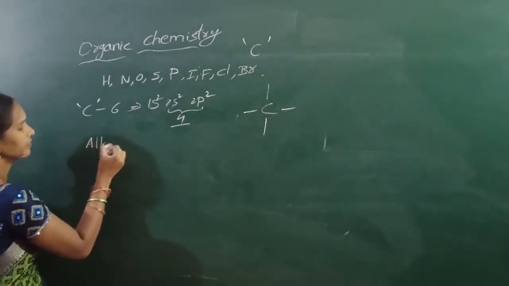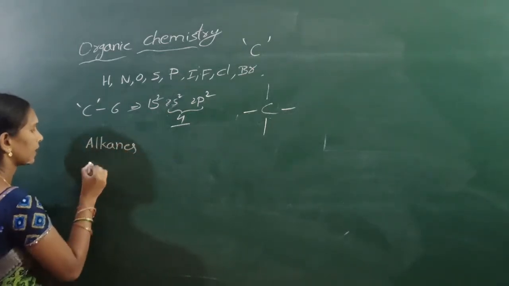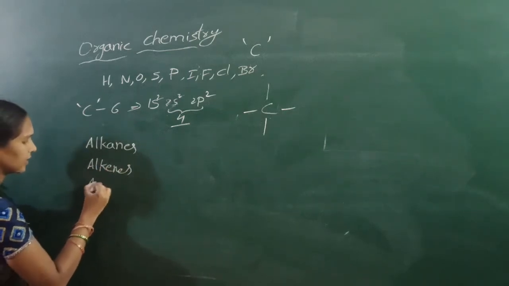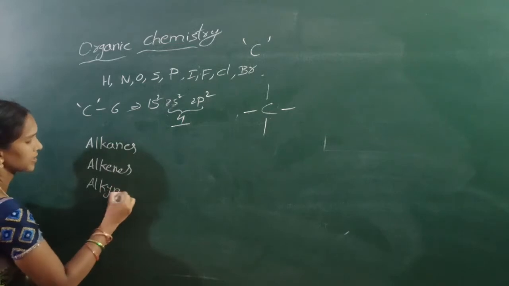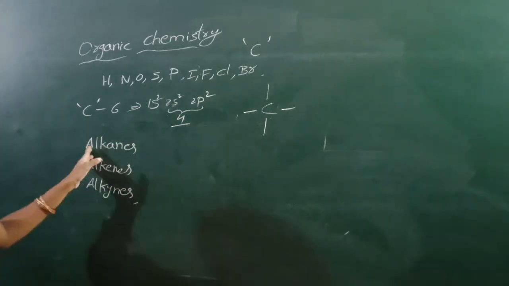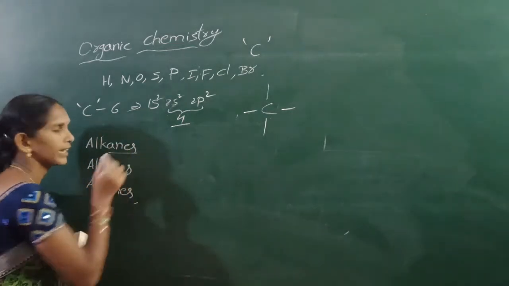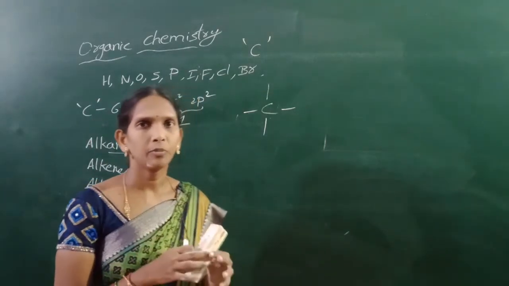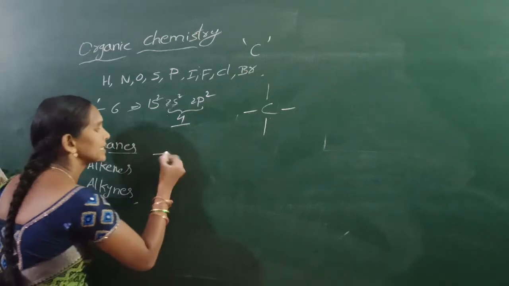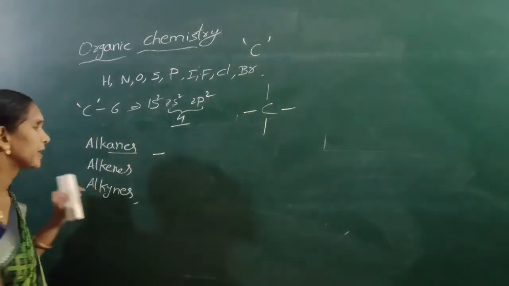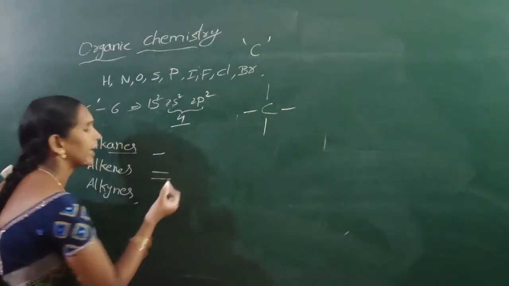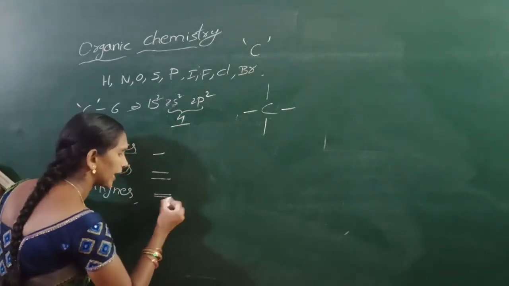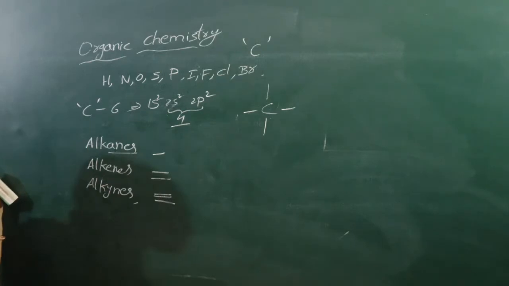Next, alkanes, alkenes and alkynes. Alkanes means the compounds which contain single bonds. Alkenes means the compounds which contain double bonds. Alkynes means the compounds which contain triple bonds.